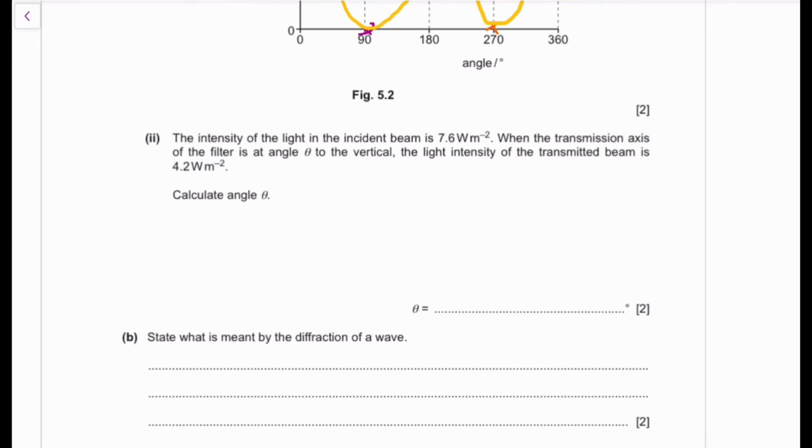For the second question, we're given the intensity of the incident beam. Then we're given the intensity after polarization has occurred. What are we going to do, guys? We're going to use Malus's law. Again, guys, if you're unclear on polarization, like if you don't understand Malus's law, I have a video. Go and watch that video. It's going to help you understand more.